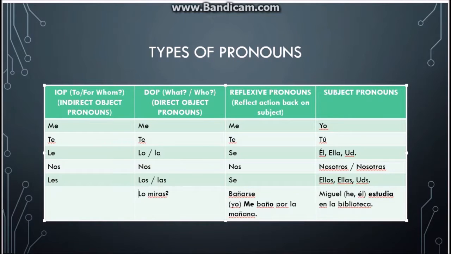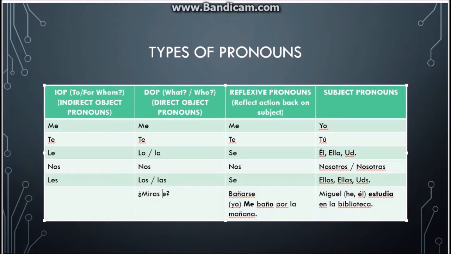And let's say we're asking this question to someone. So if we're asking "¿Lo miras?" and we just ask someone, are you watching it? They typically are going to ask, like, watching what? Because it hasn't been established what it is. So let's say we turn this into another question first, and we want to ask,